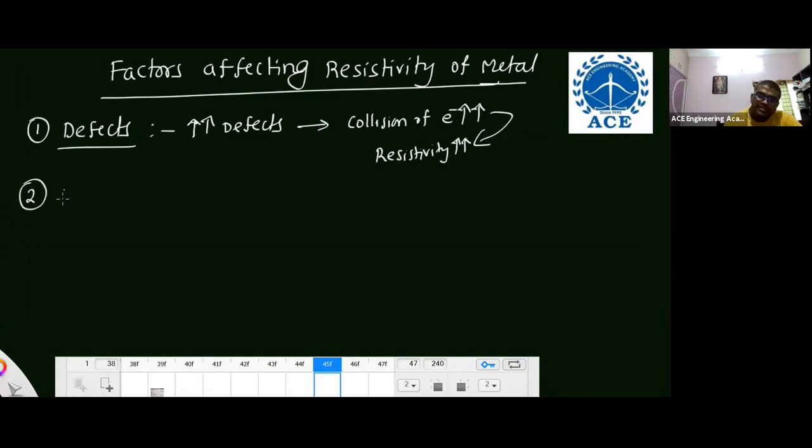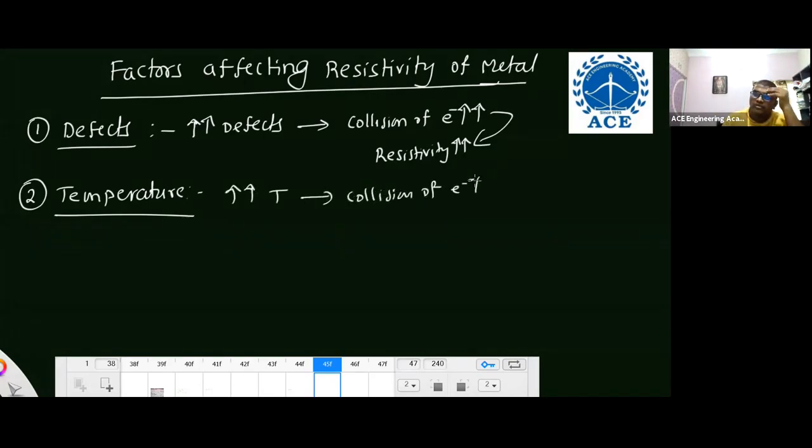Second, with increasing temperature also, collision of electrons increases, and due to that, resistivity increases and conductivity decreases.